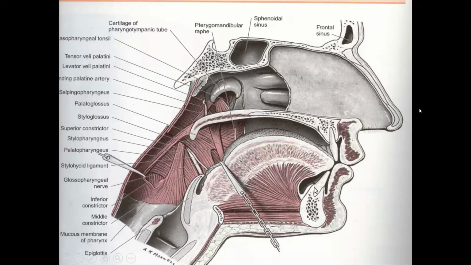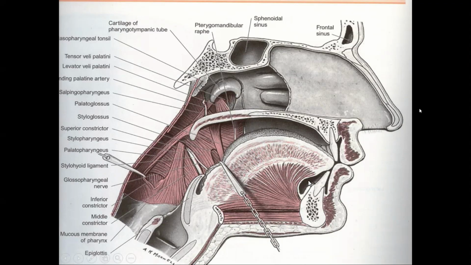Behind the teeth and the gums is this larger part, the oral cavity proper. And what is the area below the tongue named? Sublingual space. What structure is present in the sublingual space? Frenulum linguae.